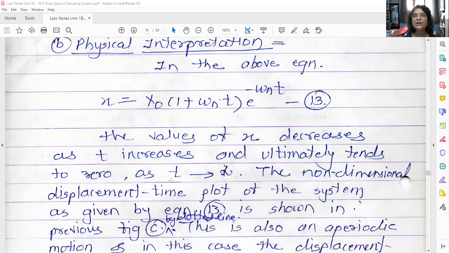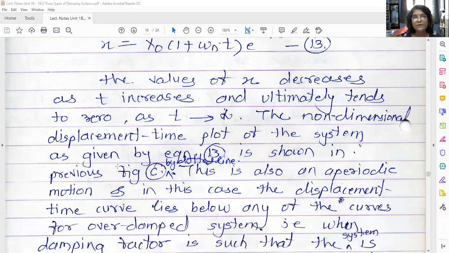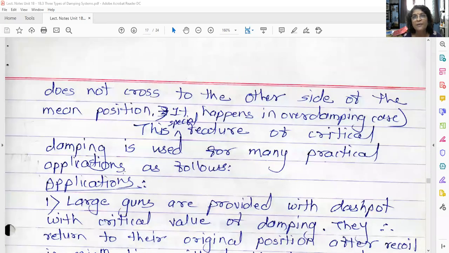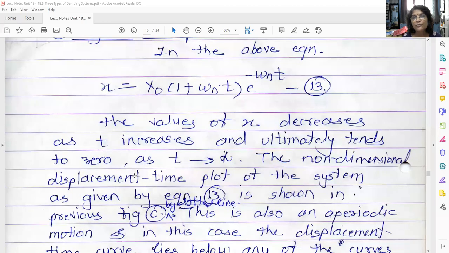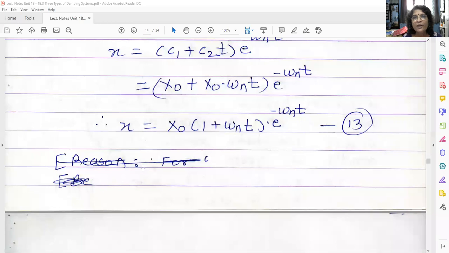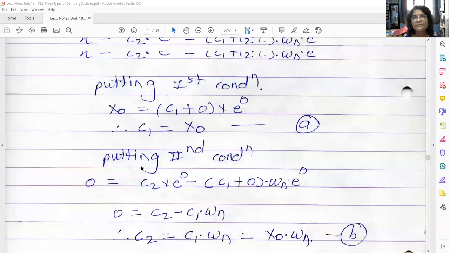Now, what is the physical interpretation of this equation? That means, what is the response of this system, or what is the displacement time graph for this system? We will go to the diagram where we had drawn the displacement time graph.